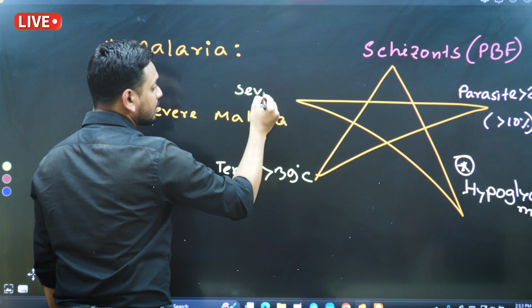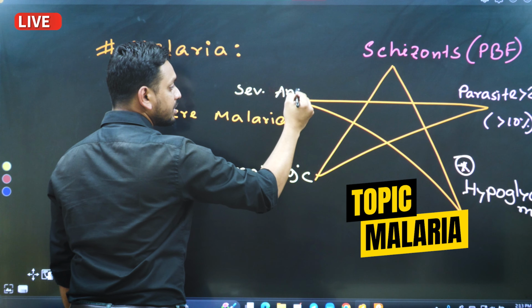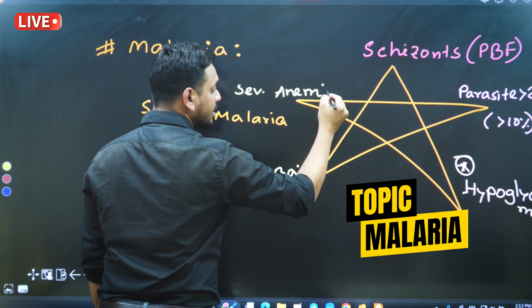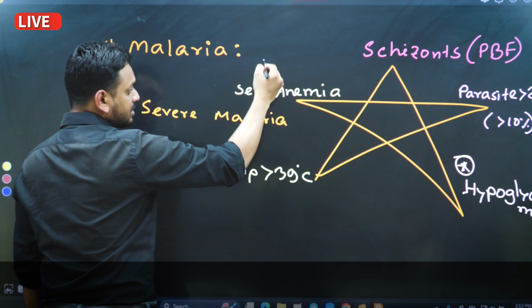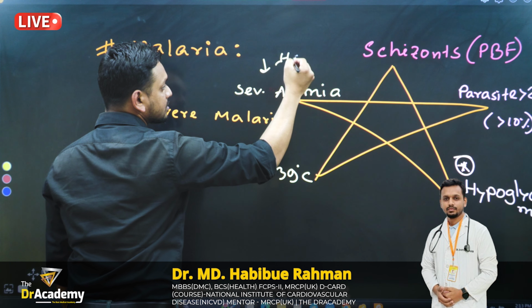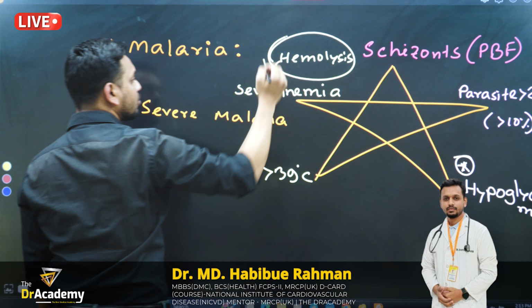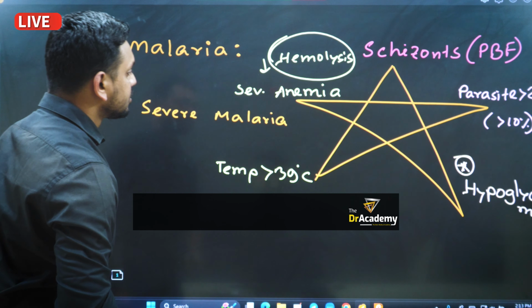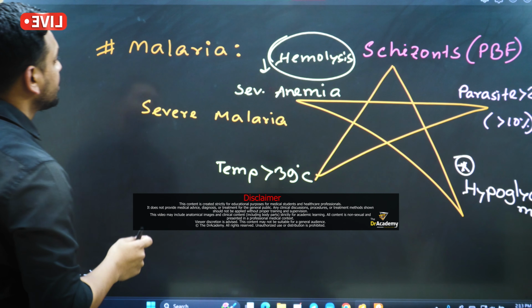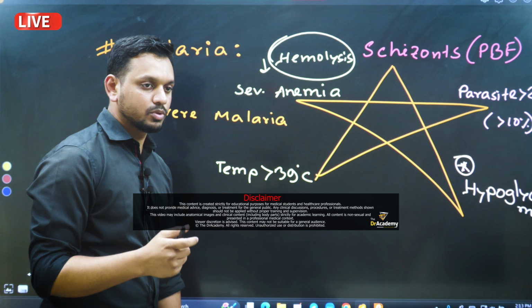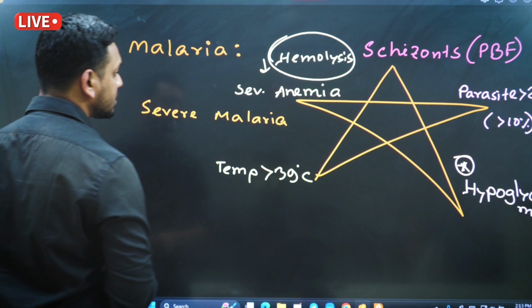Severe anemia. Now you can ask me, doctor, why is the patient developing anemia here? It might be due to the hemolysis, okay? I mean the features of the hemolysis. We'll discuss later actually. So these are the features of severe malaria, okay? If those are present, we should call it severe malaria.